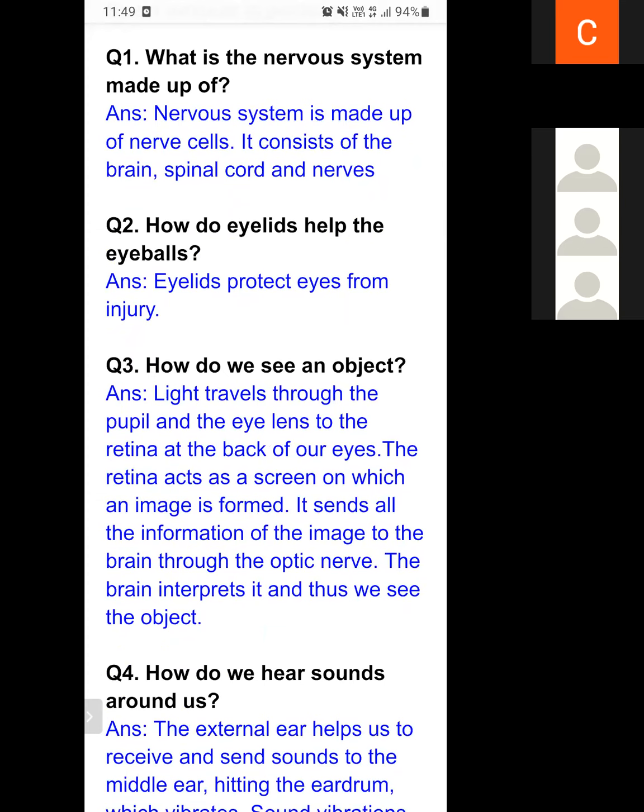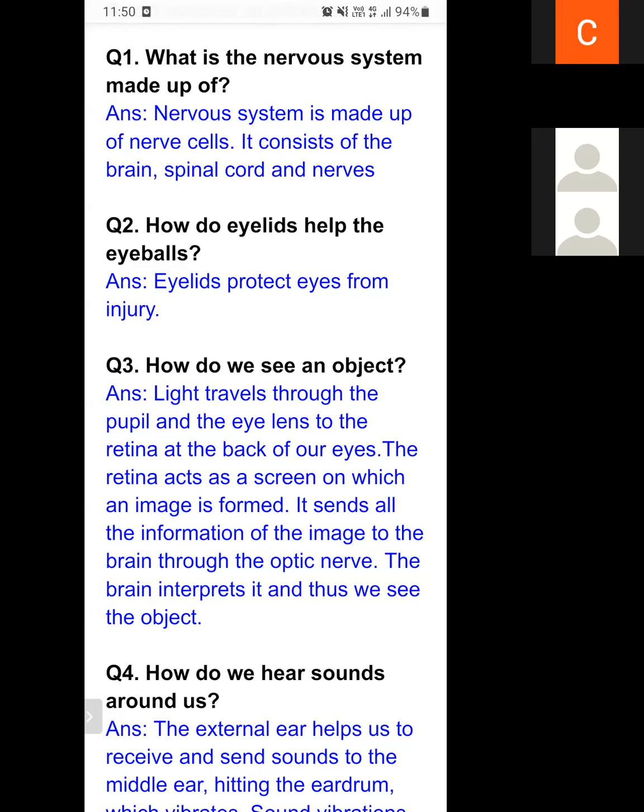Obviously, your answer is we see the object with the help of eyes. But how do our eyes work? Light travels through the pupil and the lens of the eyes to the retina at the back of our eyes. Student, you have to draw the diagram of the structure of the eye. The first part is the cornea, then there is the iris. In the middle of the iris, there is a black spot known as the pupil, and light enters our eyes through the pupil only. Behind the pupil, there is a lens.